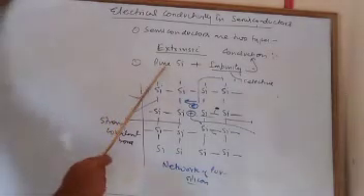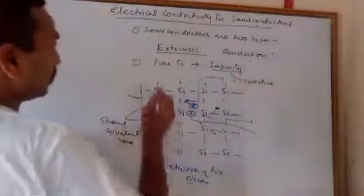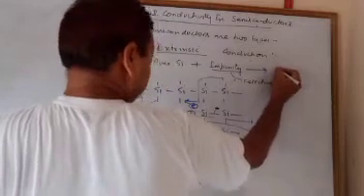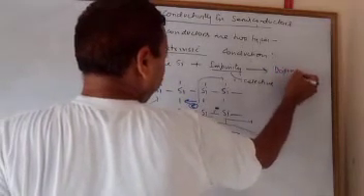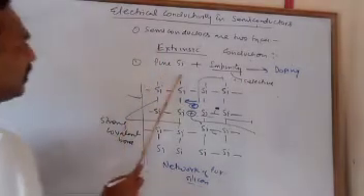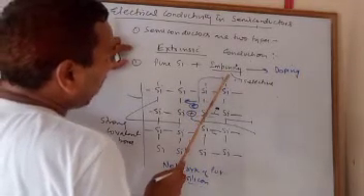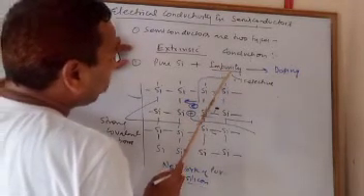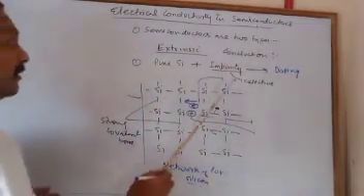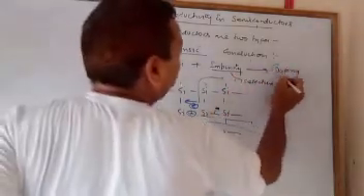So pure semiconductor plus impurity, the process is known as doping. What is the role of this impurity? It drastically enhances the properties of the solid. This is the first point, the role of doping.